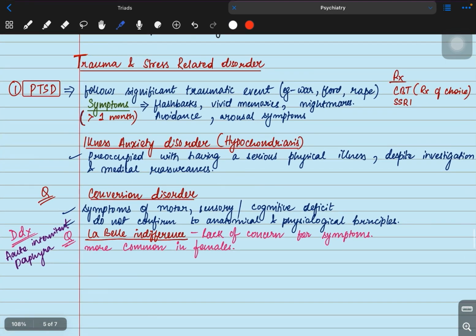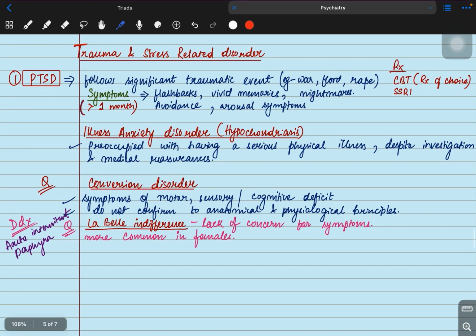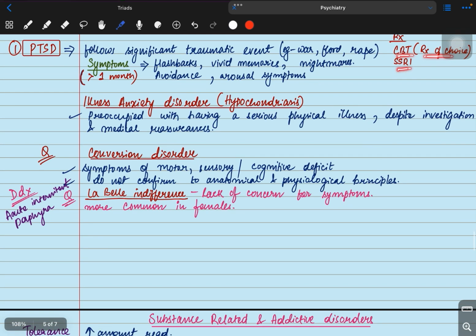Now our next topic is trauma and stress related disorder. So the first one is post-traumatic stress disorder, PTSD. It follows significant traumatic events. It must be significant, like war, flood, or rape events. The symptoms are the patient will have flashbacks, vivid memories, and sometimes nightmares. If all these symptoms happen for more than 1 month, we can call it PTSD. The treatment is CBT. CBT is the treatment of choice, and we can add SSRIs also.